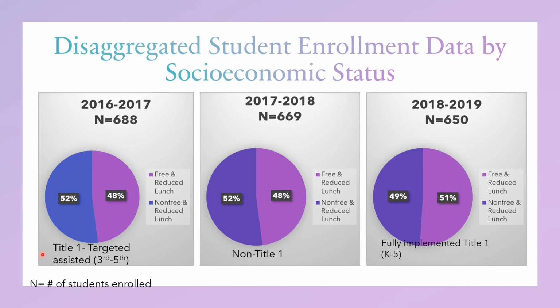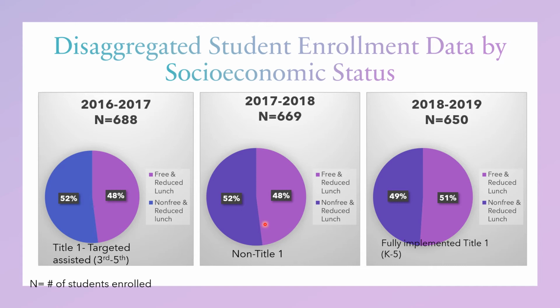That means that our 3rd through 5th grade students receive Title I services based on if they were free and reduced lunch. Then in the very next school year, even though our percentage remained the same, we did not qualify for Title I services, and we lost that extra support.